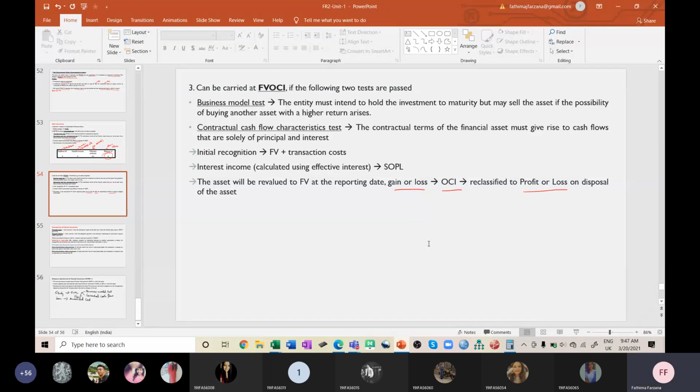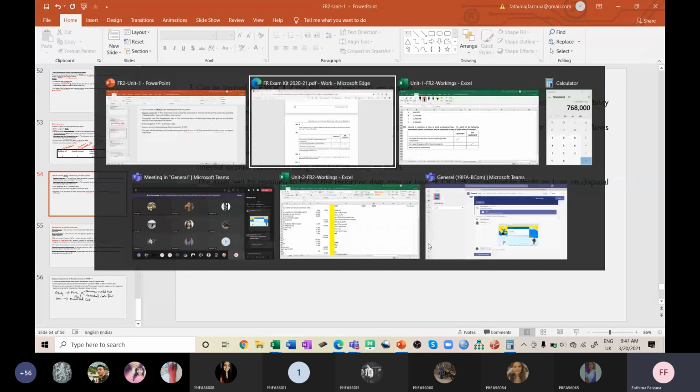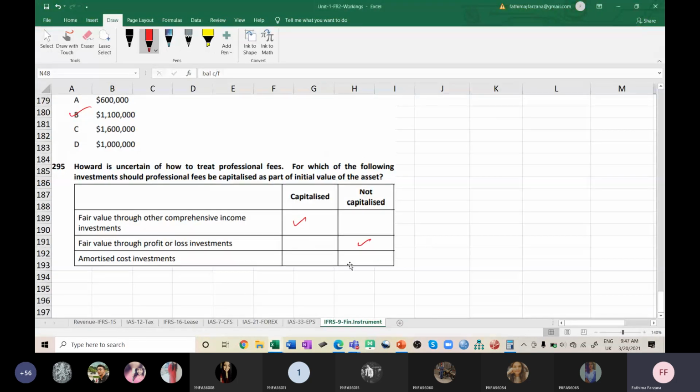Of course, in convertible instruments we'll do it, but not in amortized cost. But here investment is mentioned, so it is capitalized. It is amortized cost investment. Can you see this? Fine, good.